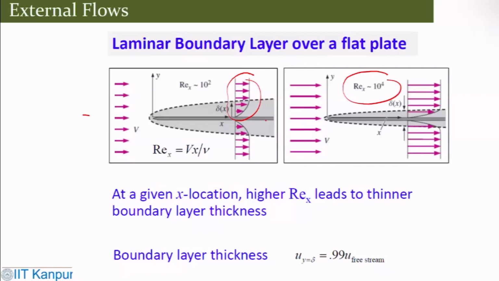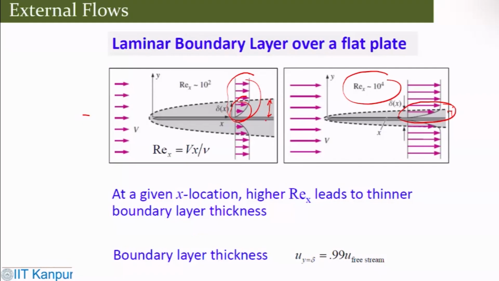The difference is in the boundary layer thickness: in this case it is quite large, in this case quite small, and there is a significant difference in the velocity profile. Obviously, in one case you have a sharp gradient, in the other case less gradient. Once you have that kind of difference, it is going to lead to differences in your skin friction coefficient and the stresses due to that.